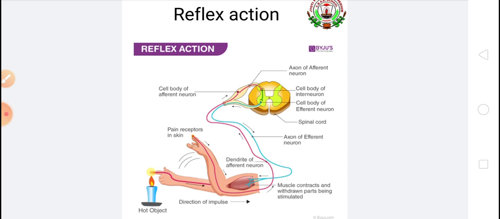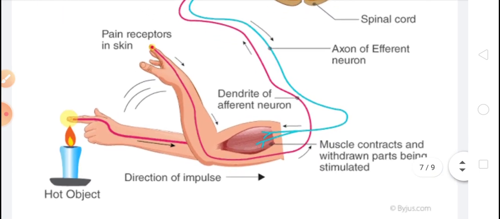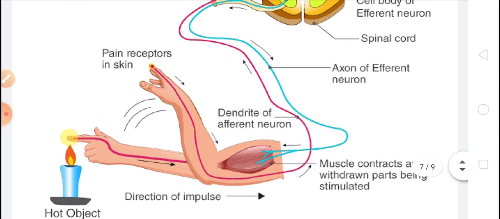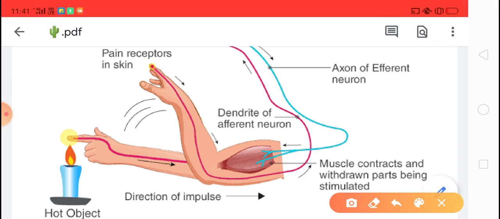An example of reflex action is touching the hand to a hot object. You can see here one burning candle. If we touch such a burning candle or a hot object, we withdraw our hand immediately.